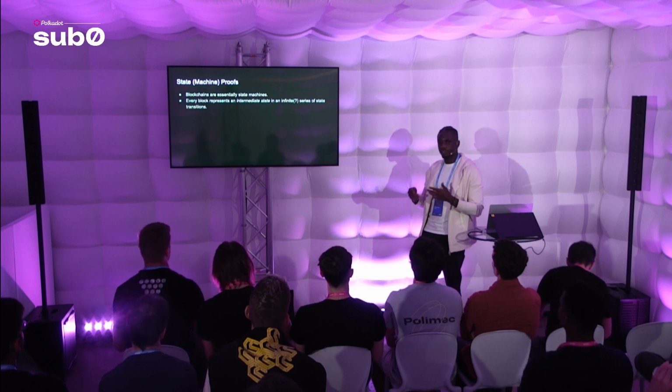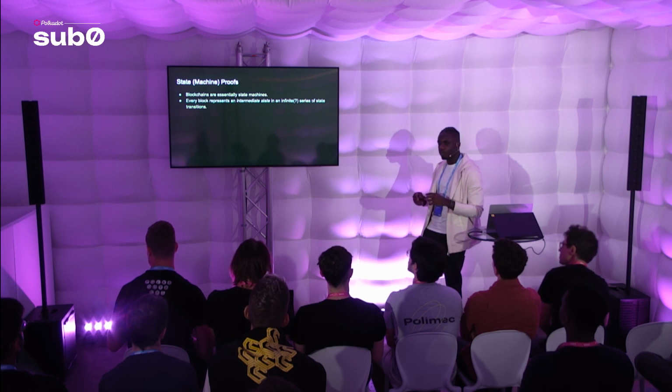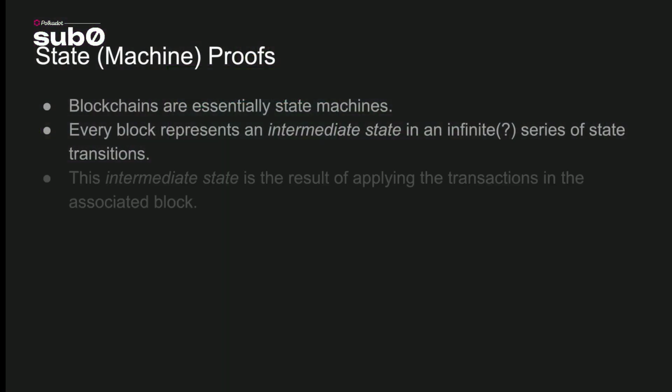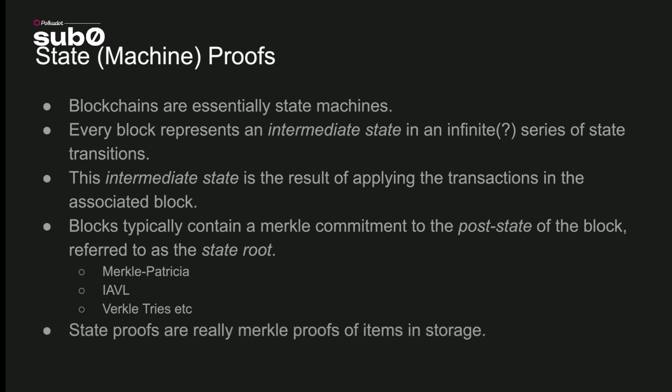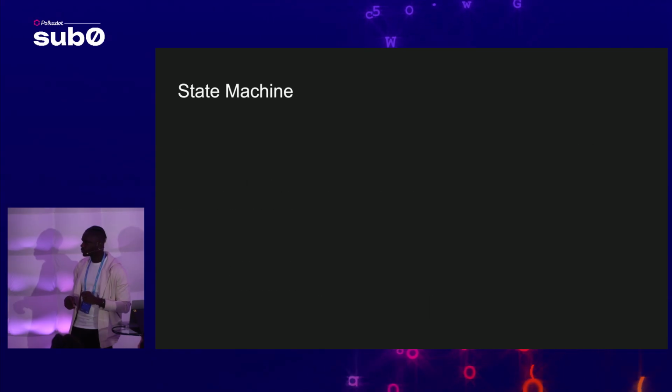You have a block, it holds some state at that block, the so-called state root. And you can think of this state as the result of applying the transactions at that block. Just some refresher knowledge so that we can get into the meat of things. So that state root is this Merkle commitment. It's a Merkle Patricia tree. And you can have all different kinds of trees, actually. You can have IAVL, which is like a base 2 tree. A Verkle tree can have an arity of up to 2,048 nodes in a branch. But really, state proofs are just Merkle proofs.